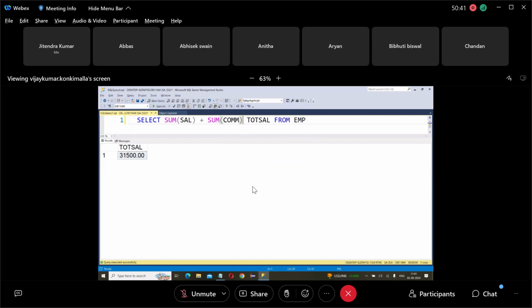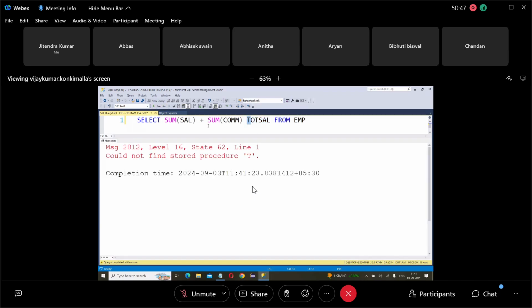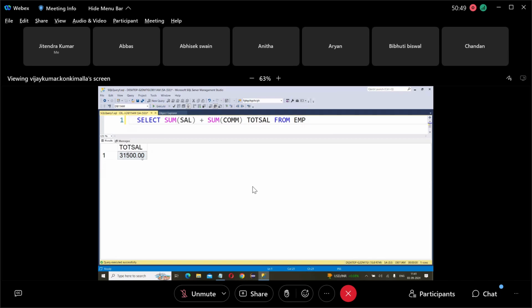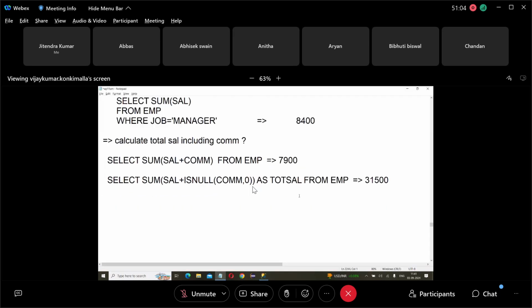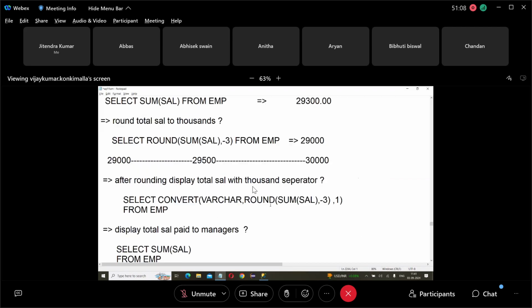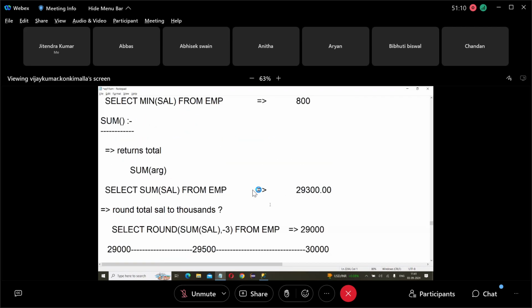Sum of salary plus sum of commission, then let's see what it gives. That's 31,500. Individually added. So that's all, this is calculating one sum.